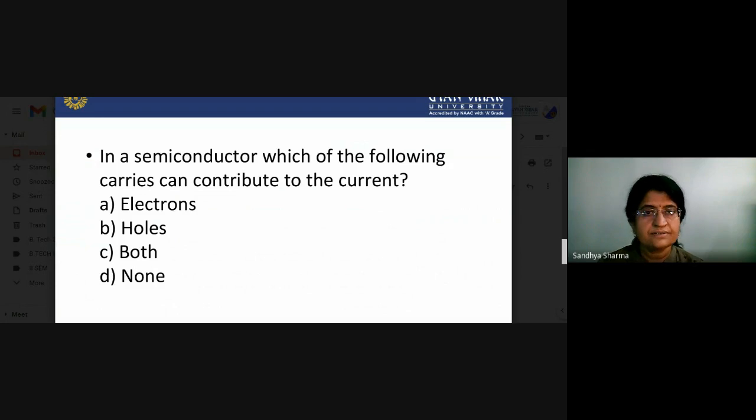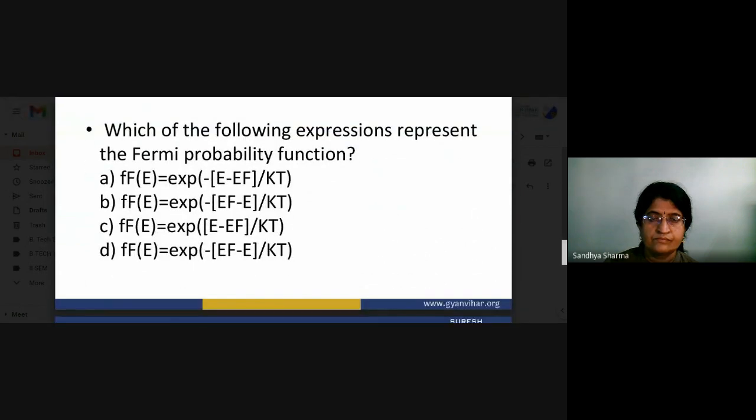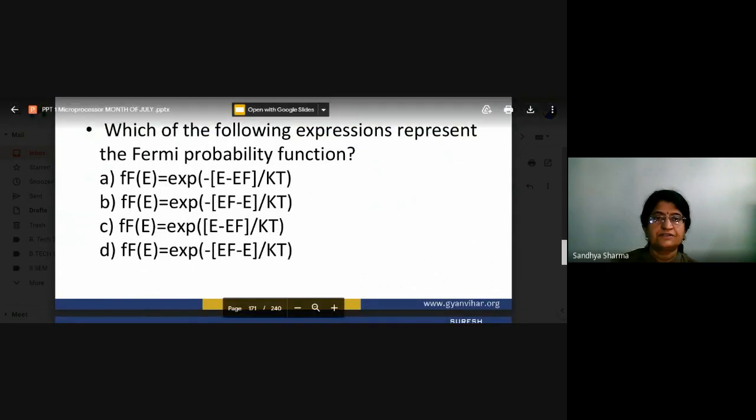Now the next question is, in a semiconductor, which of the following carriers can contribute to the current? So you have to decide. You can see here. Now which of the following expressions represent the Fermi probability function? So you can see here the basic equation, so you can choose any one from here. You are given different values.